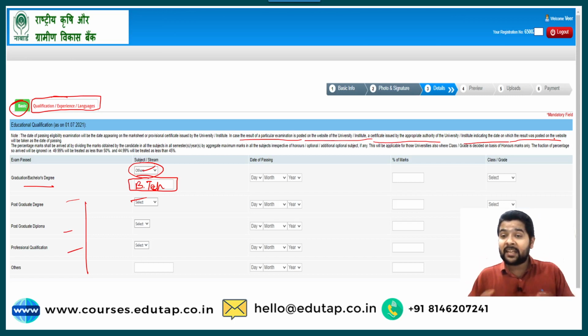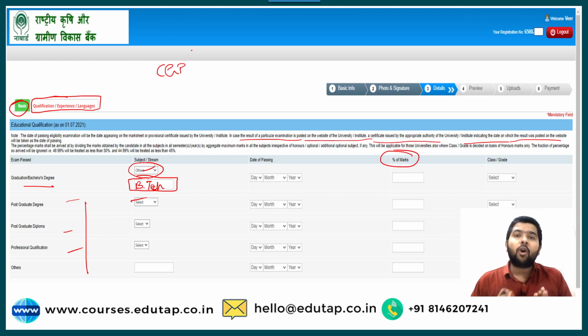Then the next thing that confuses many students is the percentage of marks. What do we fill in the percentage of marks? Many colleges directly provide the marks or the marks in percentage form, but many colleges provide the CGPA, or they provide it in grades form, like out of 10. So students need to contact their college to get a converter. Like in MNNIT, they provided us a converter: our CGPA multiplied by 10. Suppose I have a CGPA of 7 out of 10. When multiplied by 10, this 10 is the converter, and it gives me my percentage.